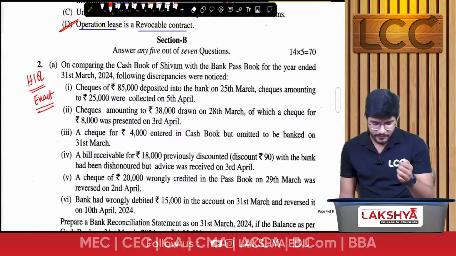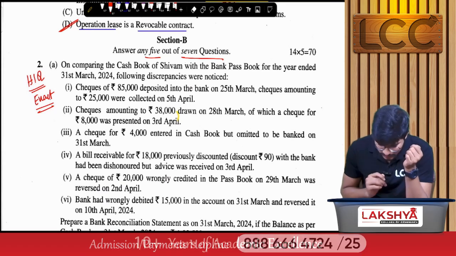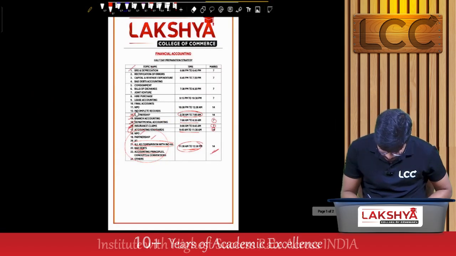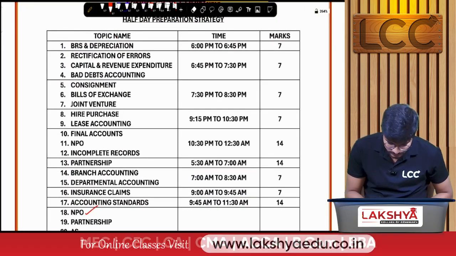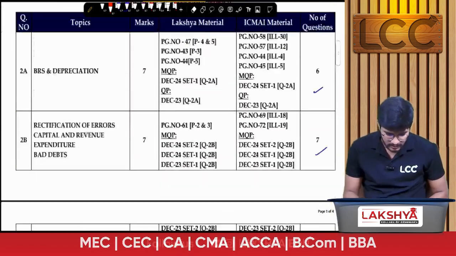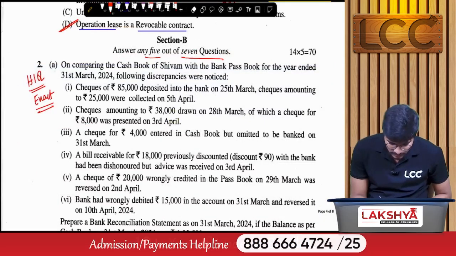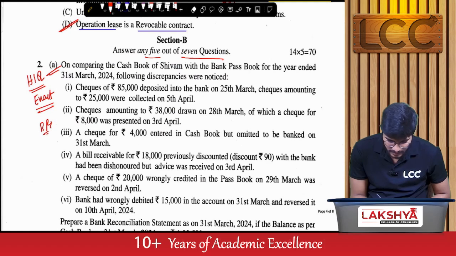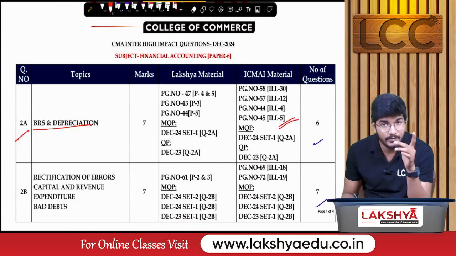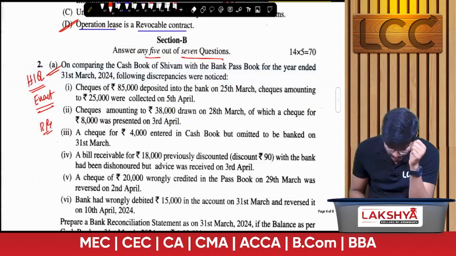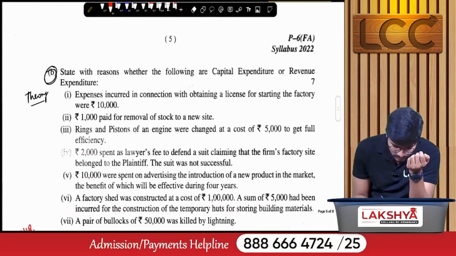Done. Now section B, we have to answer any 5 out of 7 questions. Now we already analyzed that, question number 1. In the half day strategy, question number 1A, like high impact questions. So question number 2A will be from BRS or depreciation. In the given question, 2A is from BRS, and this is exactly the same question in the high impact questions in the ICM material and Lakshya material. Done. Next, it is a simple question, exact question, right? So everyone can attempt.